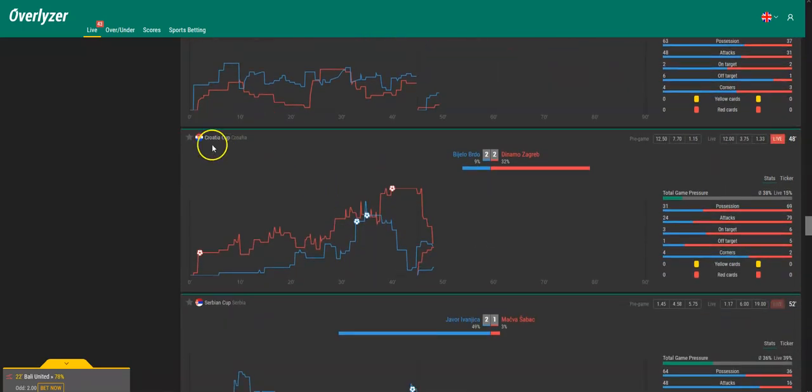This is also something interesting. Croatian Cup, Bielobrodo against Dinamo Zagreb, who are the Croatian champion. And yeah, that was quite surprising that it's 2-2 after the first half. But the pressure of Dinamo was increasing over the whole first half, and now the second half just started. We're at minute 49, and we can see here as it starts, Dinamo already increasing pressure, and they are up in all statistics, and it goes up and up.